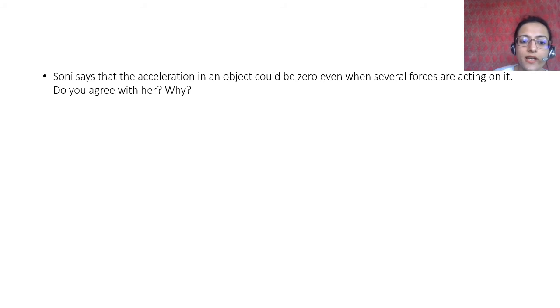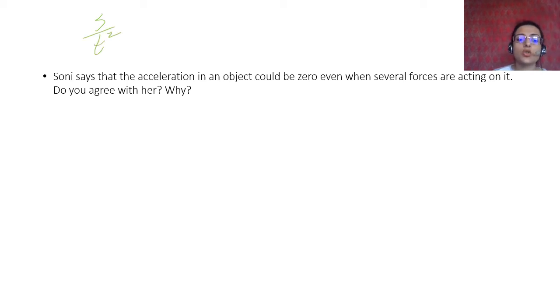Sony says that the acceleration in an object could be zero even when several forces are acting on it. Do you agree with her, and why? What is acceleration? Acceleration is change in velocity per unit time. And what is change in velocity? What is velocity? Velocity is the change in displacement per unit time, right? So acceleration is just displacement upon t square.